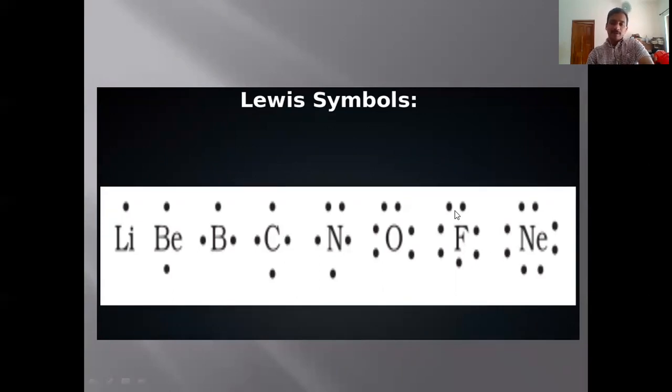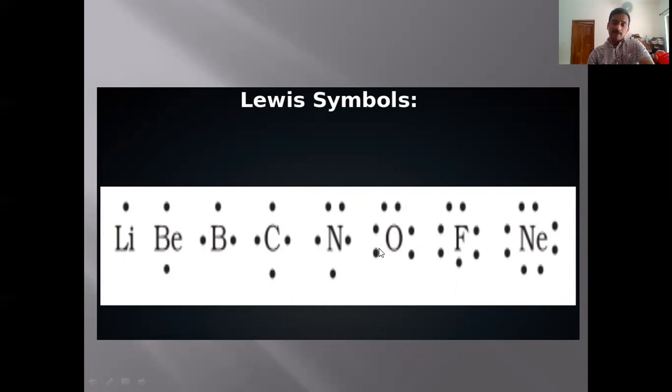Fluorine has 7: 2 plus 2 plus 2 is 6, plus 1, 7. Neon has 8, represented as 4 electron pairs around neon. So it is the Lewis representation of atoms. We use this Lewis representation in order to explain bond formation in molecules in Lewis-Kossel theory. I think it is clear to you.